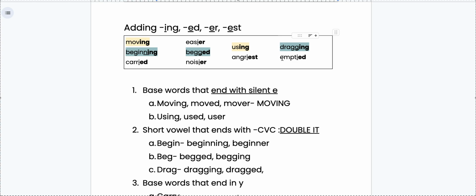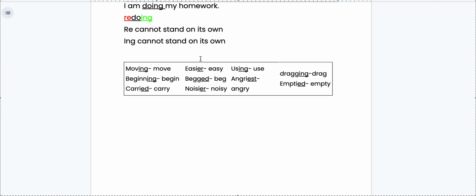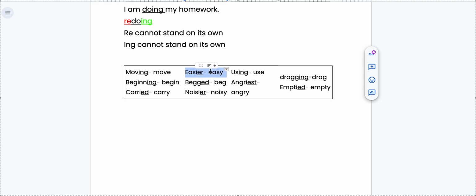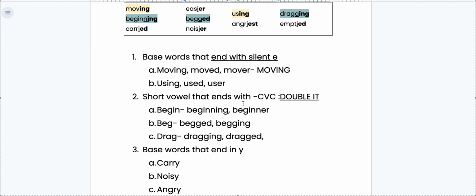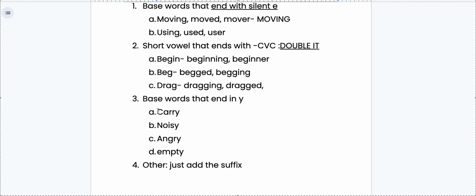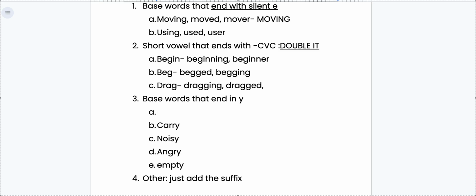Did I make a mistake? I sure did. Let's go back up here. If you can't make a mistake, you can't make anything. I missed one. I missed the easiest one. Did you see what I did there? Easiest. Okay. I missed the easiest one. I missed easy. So there are actually 5. If you caught that, awesome.